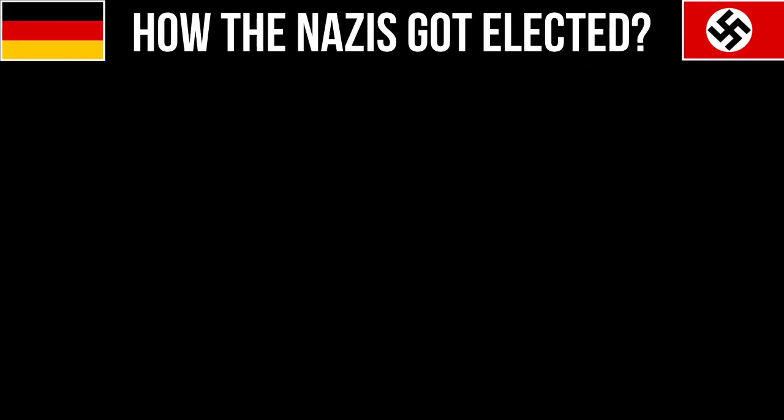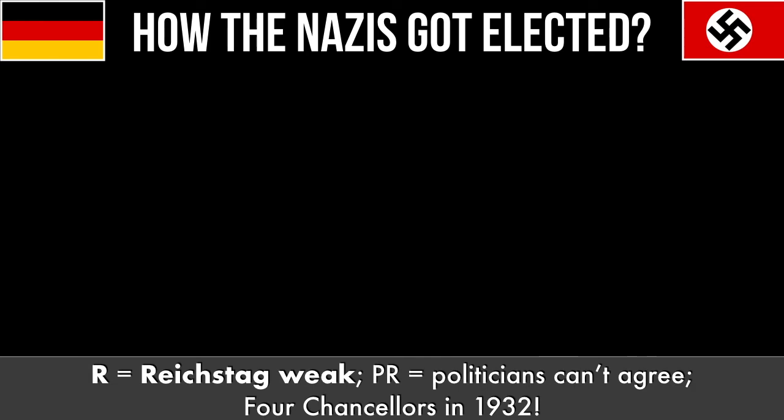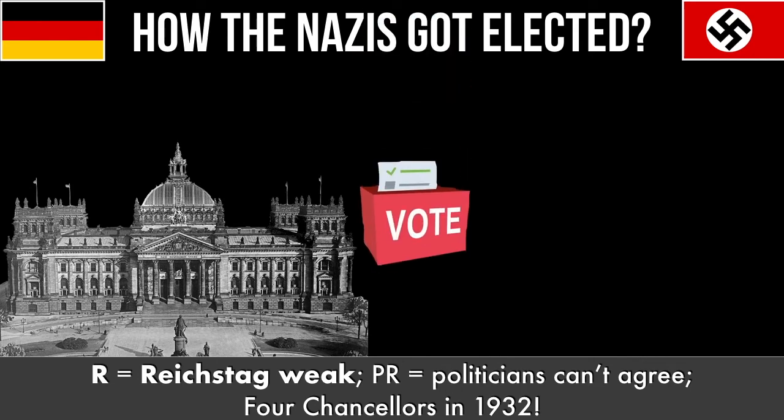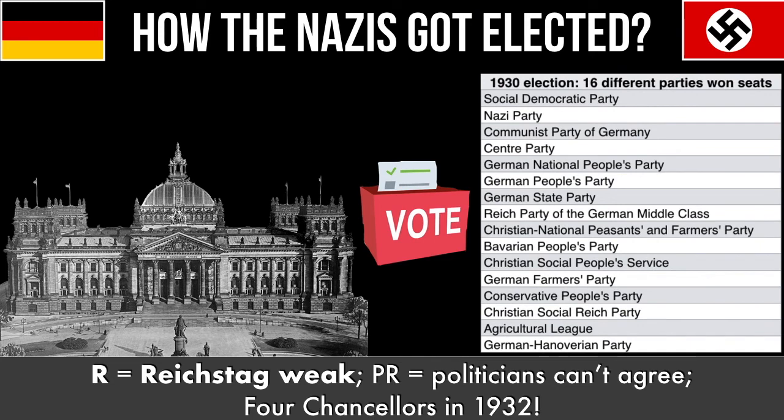Our final letter of Chancellor is R. The Reichstag was weak. The German Parliament and German democracy just didn't seem to work. Because of the proportional representation voting system, there were lots of different parties and lots of different politicians elected to the Reichstag, and they just didn't seem to agree. As you can see from this table, in the 1930 election, there were 16 different parties elected to the Reichstag, all trying to come to an agreement and make some kind of decision.